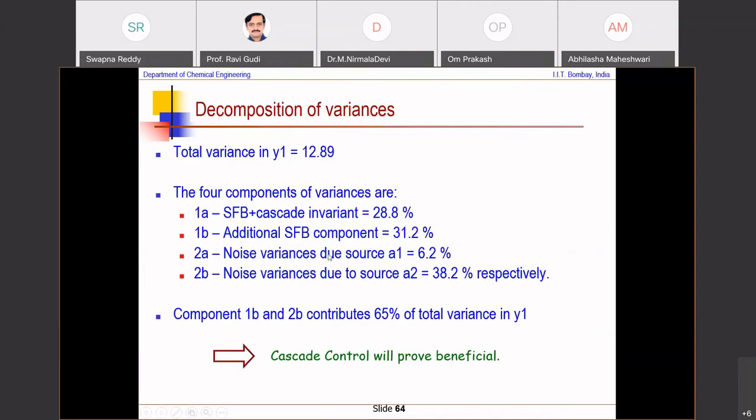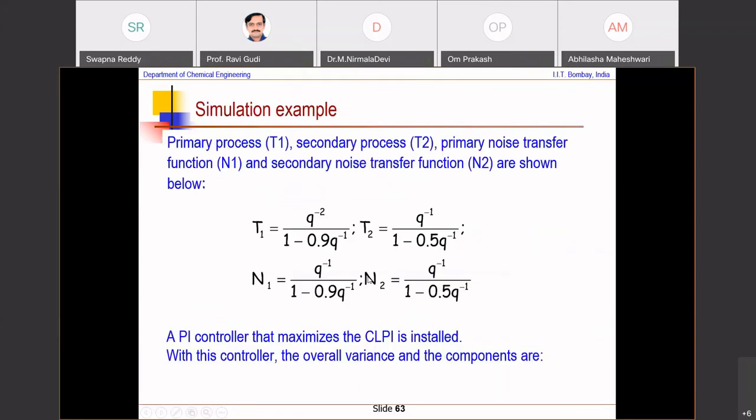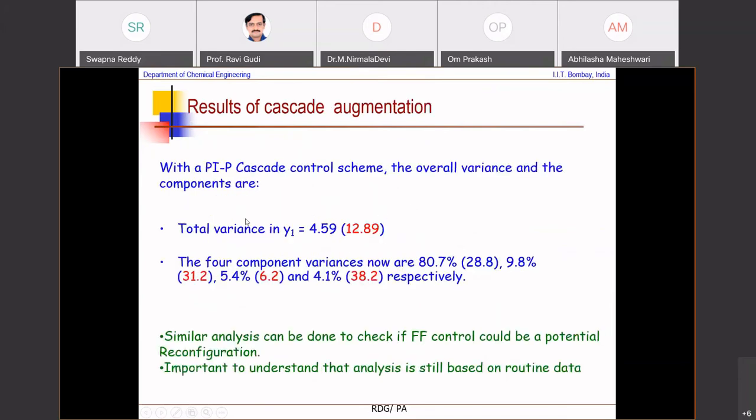So what you're trying to say here is that you are assessing the performance between these two as far as Y1 is concerned, and trying to make a case that yes, if I implement cascade control, I am able to get a reduction in at least this part of the noise. Of course, noise is always there, but this part I can reduce further, and so cascade control will improve. So with PI and P cascade control, PI in the outer loop, P in the inner loop, the overall variance components indeed were reduced, and therefore the cascade augmentation, the reconfiguration of the control loop with cascade augmentation, is found to be helpful.